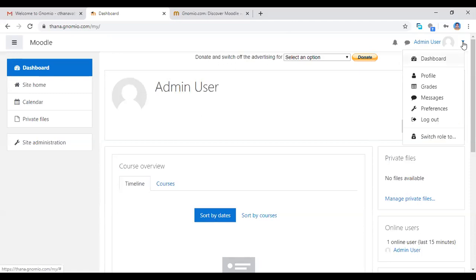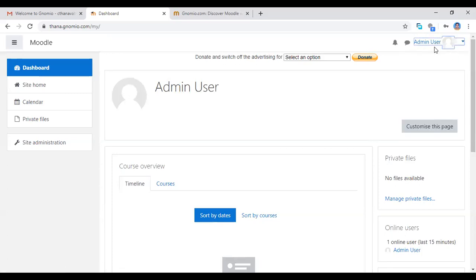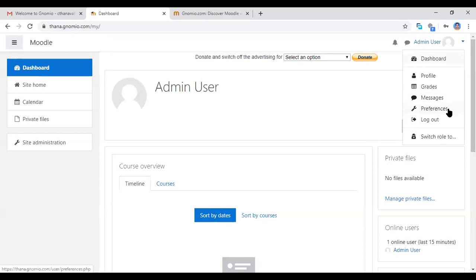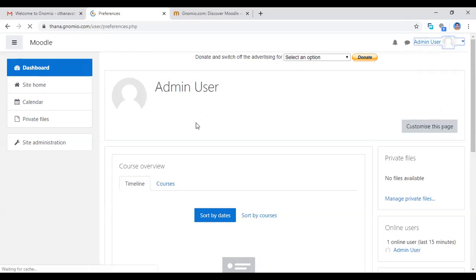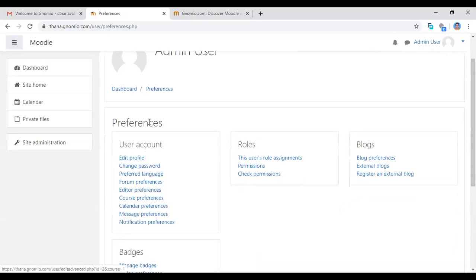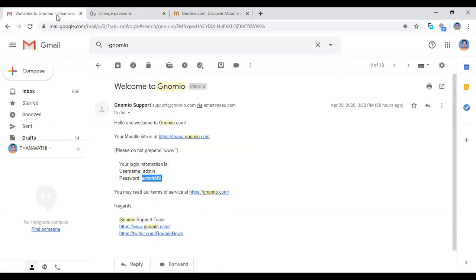After ending this page, you log out. First you log out from this site. Again, before you log out, you go to click preferences. See that your URL page, the admin and user page, there a pop-up menu is there. Click that, the menu will be open. You click preferences. Then see this preferences, user account, change password. Click this change password.